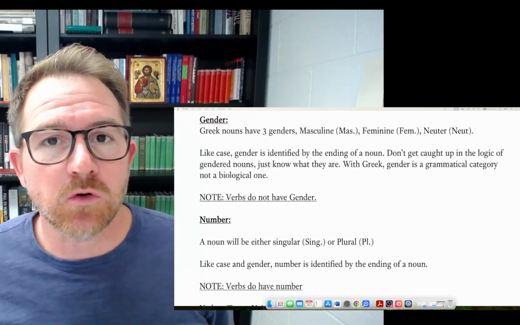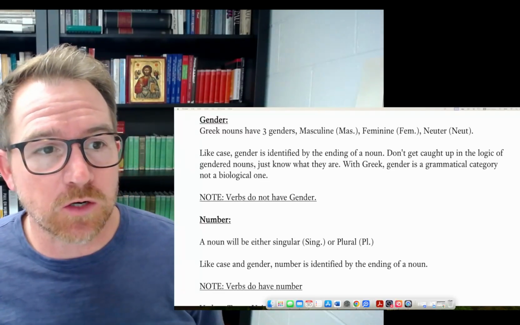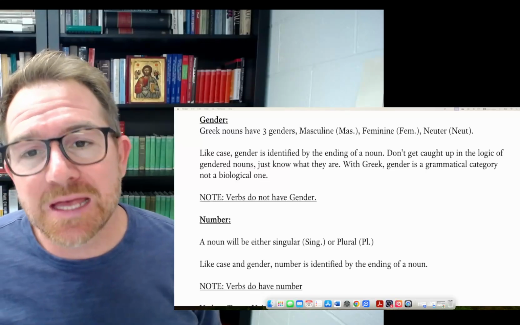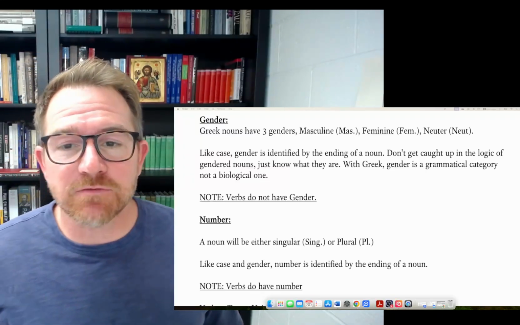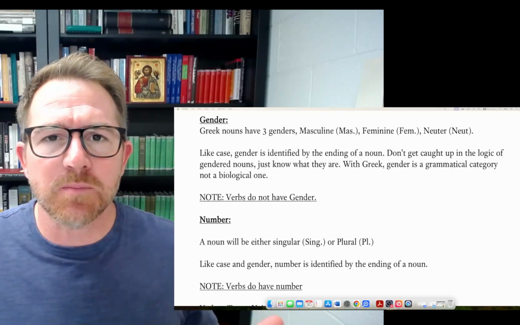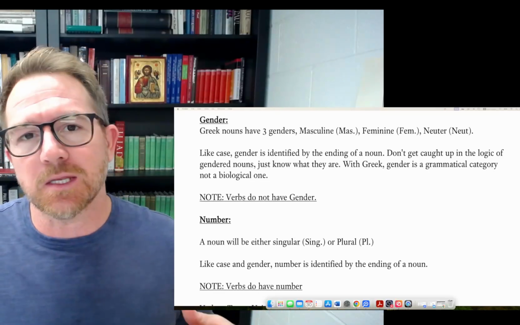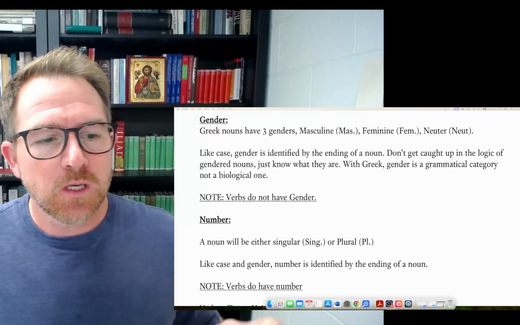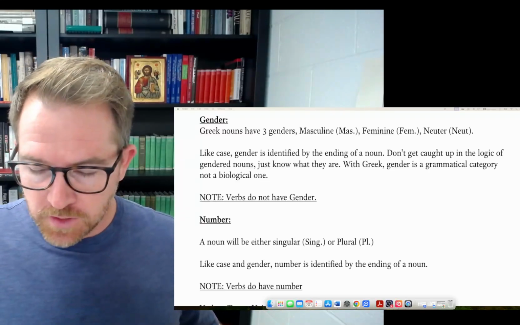We've talked about how nouns have case: nominative, genitive, dative, and accusative. Now we look at gender. There are three genders to nouns: masculine, feminine, and neuter. Like case, gender is identified by the ending of the noun, and it's important not to get too caught up in the biological implications of talking about gender. It's just a grammatical category. Verbs, unlike nouns, do not have gender.